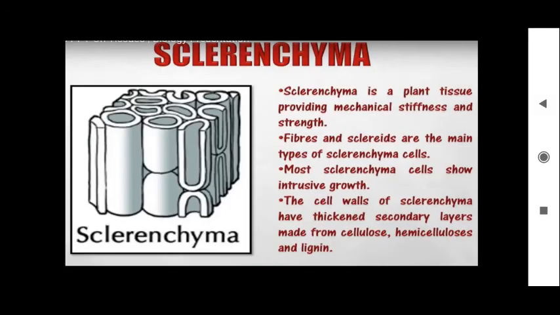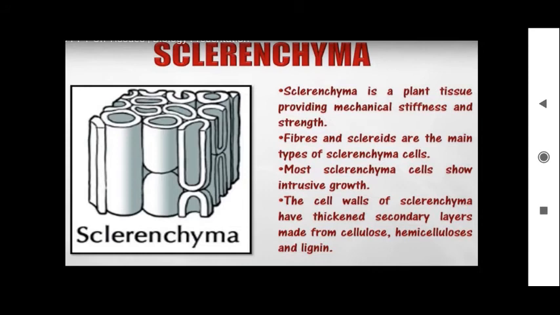Next is sclerenchyma. This is a dead tissue. It provides mechanical stiffness. This is because here, apart from cellulose, you have hemicellulose and lignin. All these are different types of carbohydrates. They will be deposited on the cell wall, so it becomes very thick and very hard.